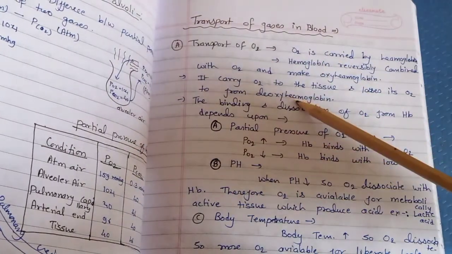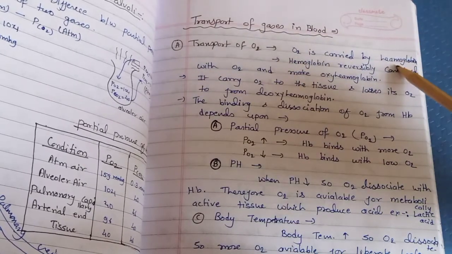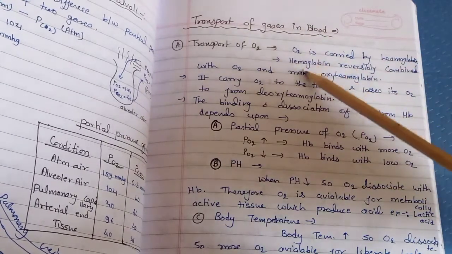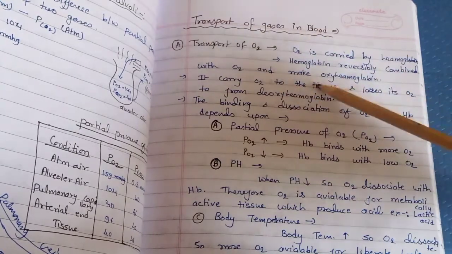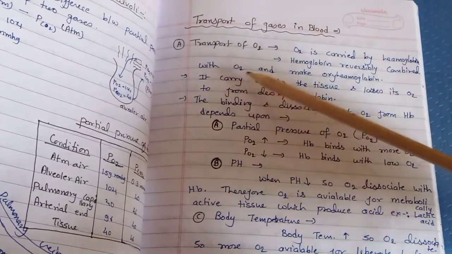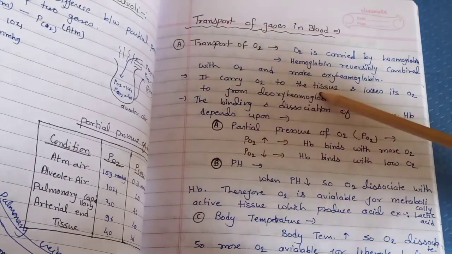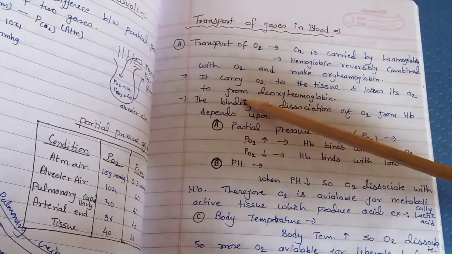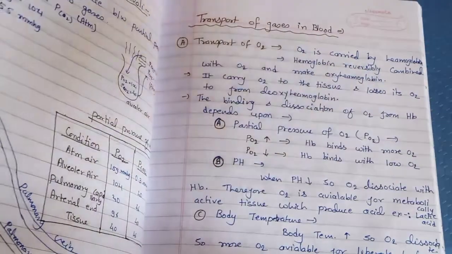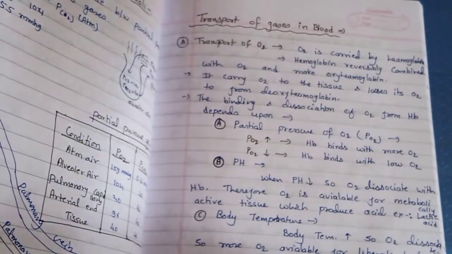So how is oxygen transported in the blood? Oxygen is carried by hemoglobin. What is hemoglobin? It is a component of the blood present in the RBCs, red blood cells. Red blood cells look red because of hemoglobin. Hemoglobin reversibly combines with oxygen and makes oxyhemoglobin. This is a reversible process. Hemoglobin attaches with oxygen, carries oxygen to the tissue and loses its O2, becoming deoxyhemoglobin. Means hemoglobin binds with oxygen, makes oxyhemoglobin, goes to the tissue, and there it loses the oxygen.